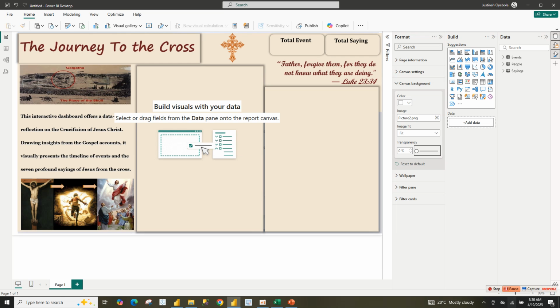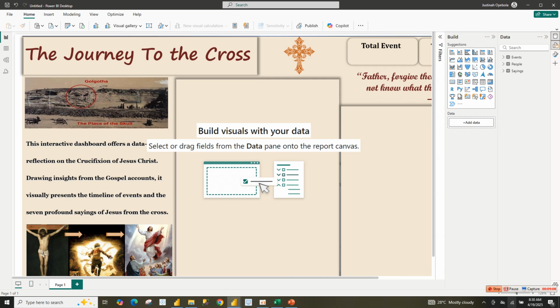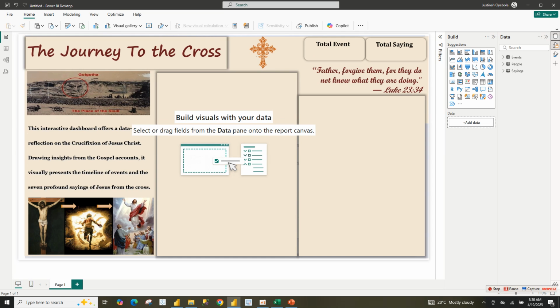The next thing is to start our visualization. So let me reduce this. We are starting our visualization, and the first thing that we are going to do is create some DAX measures.